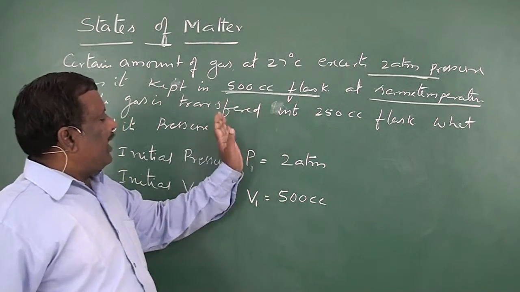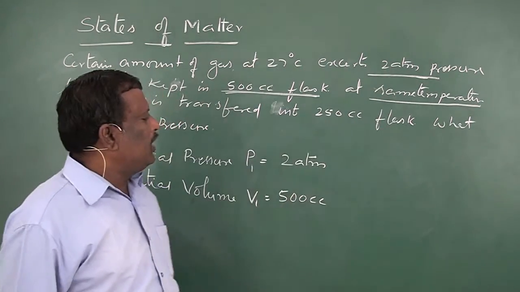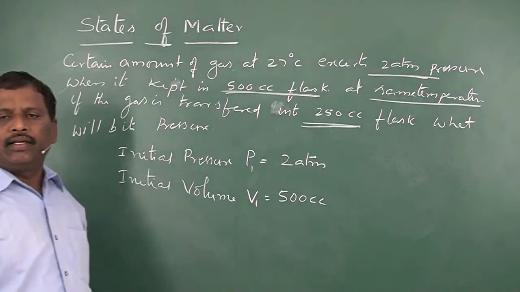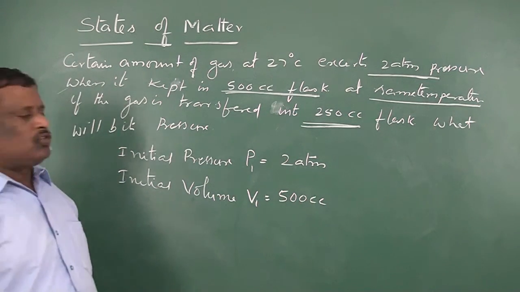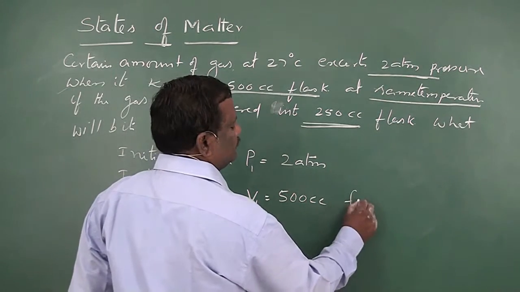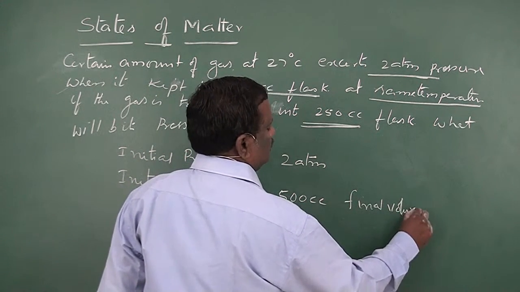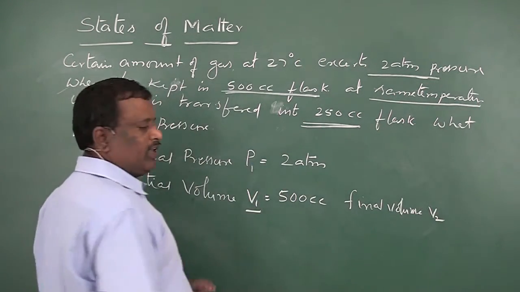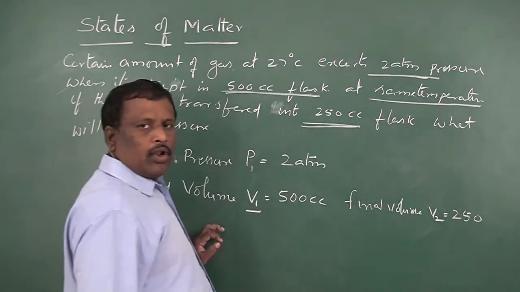Now, at same temperature, that means at constant temperature, the gas was transferred to 250 cc flask. So final volume V2 is equal to 250 cc. Now what they are asking?